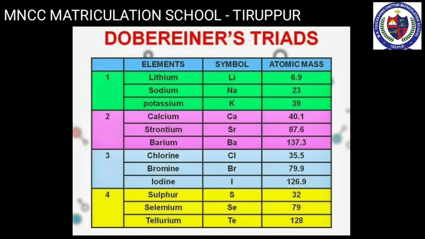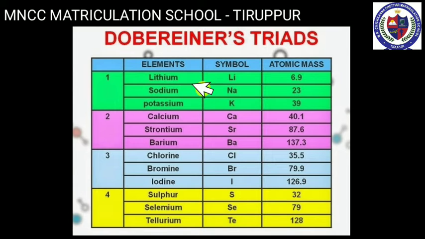Next, when the 3 elements in a triad are arranged in the ascending order of their atomic masses, the atomic mass of the middle element is nearly the same as the average of the atomic masses of the other 2 elements. This statement is called Dobereiner's law of triads. For example, in the triad group, take the arithmetic mean of the atomic masses of the first and third elements. So we find the atomic mass of the middle element.